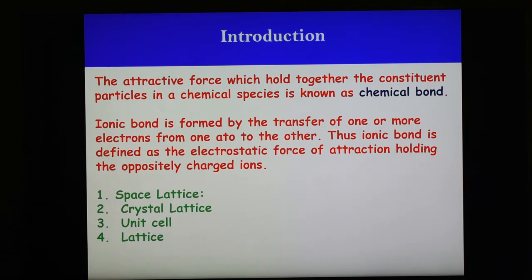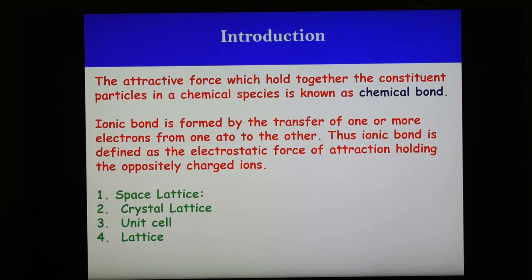The metallic atom loses its valence electron and changes into a positive ion, while the non-metallic atom gains electrons and gets converted into a negative ion. The oppositely charged ions are held together by electrostatic force of attraction. Therefore, ionic bond may be defined as the electrostatic force of attraction holding the oppositely charged ions.